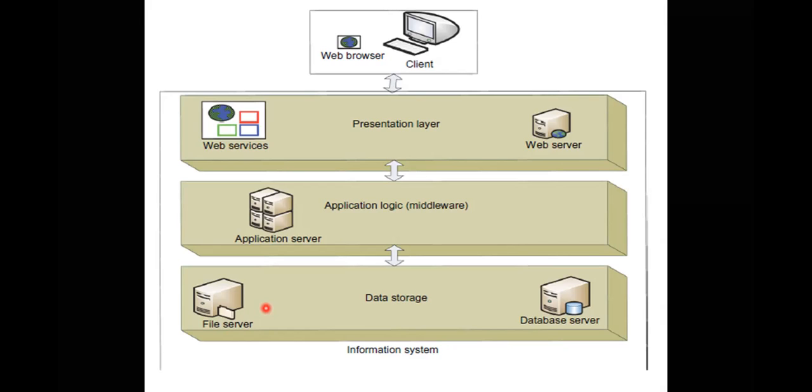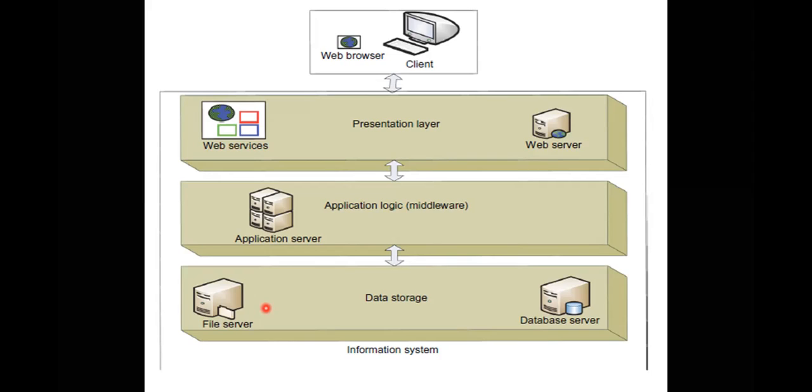Why do we need to maintain a multi-tier architecture? By using multiple layers, it allows a user to recover from any disaster or any problem that has occurred. We can manage things easily because the work has been divided here. Here we are using an information system as an example. In this information system, we provide data storage, application logic or middleware, and the presentation layer.